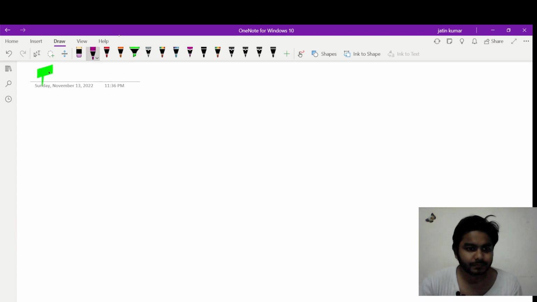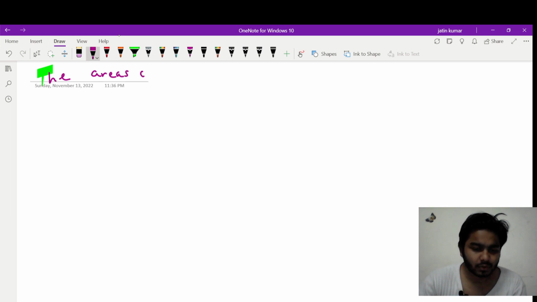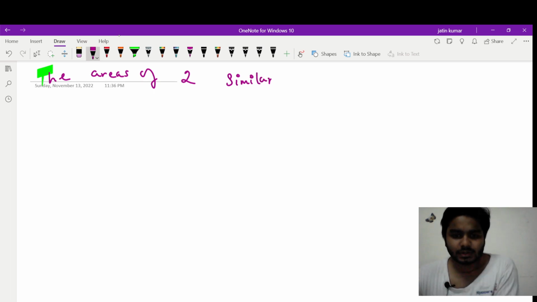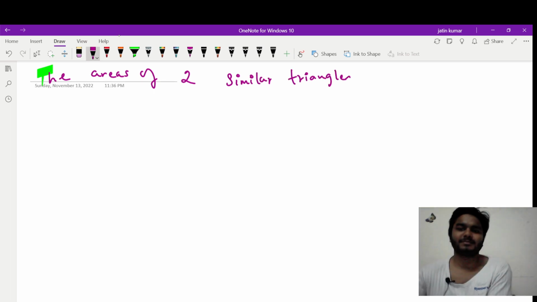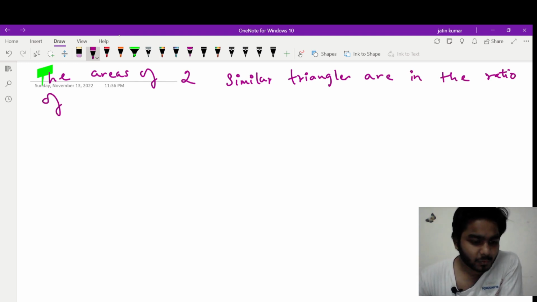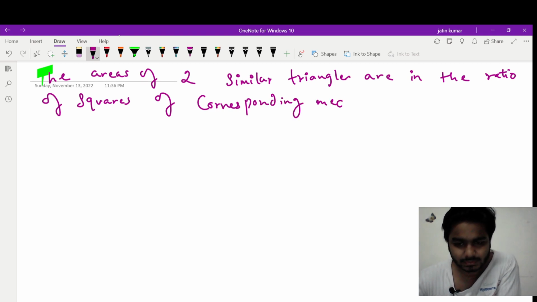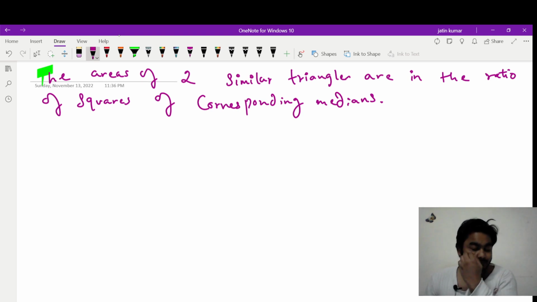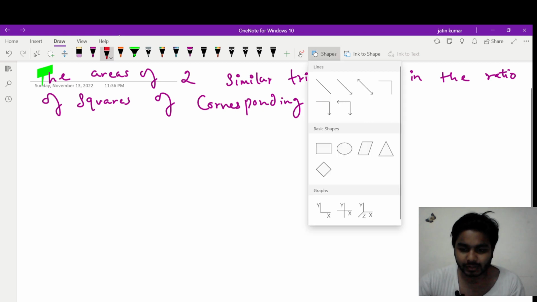The areas of two similar triangles are in the ratio of squares of corresponding medians. Again we need to prove that. Let me draw the triangles first.